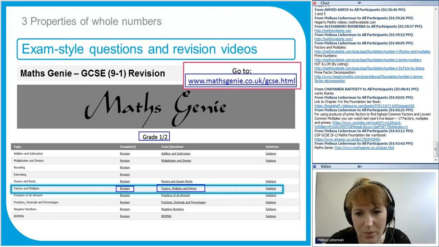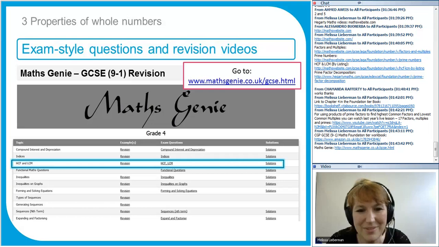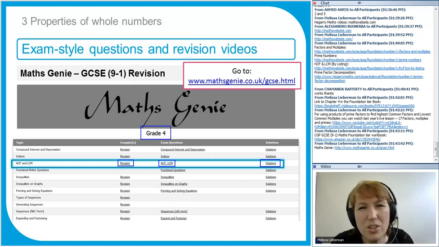If you want some more challenging ones, lowest common multiple and highest common factor is actually in the grade 4 section. So if you want to try those, you can. There's a revision video, there's a worksheet, and there's some written solutions. These are exam style questions, so if you just want to go straight to the kind of things that might come up in the exam. The new GCSE 9-1 questions might be a little bit trickier, but these are good practice anyway. They're set out so you just write the answers on the paper, so use them.